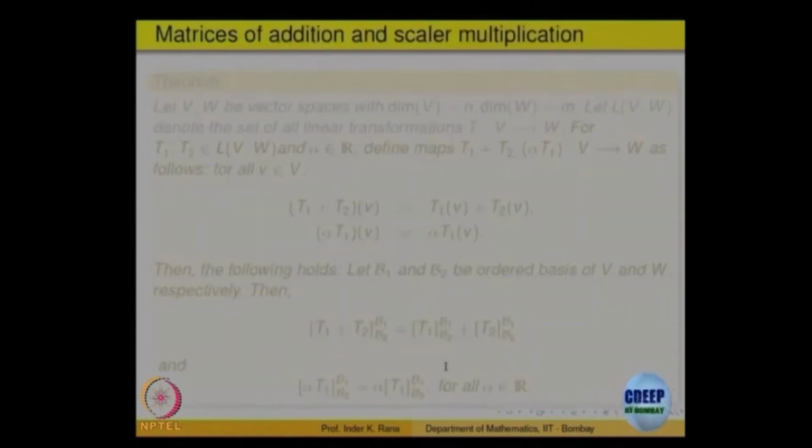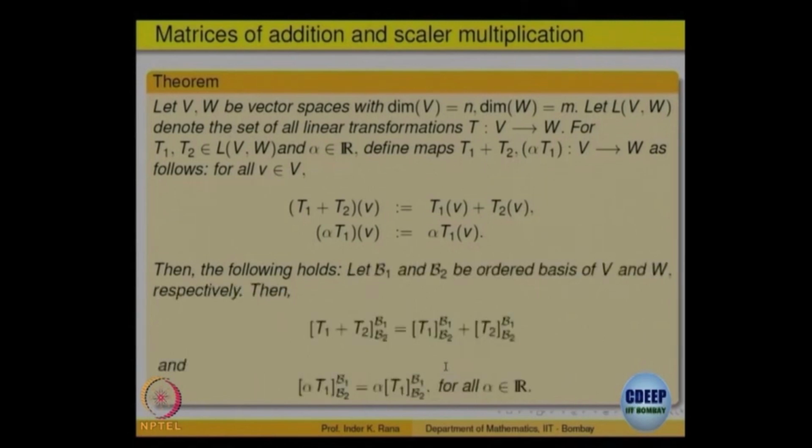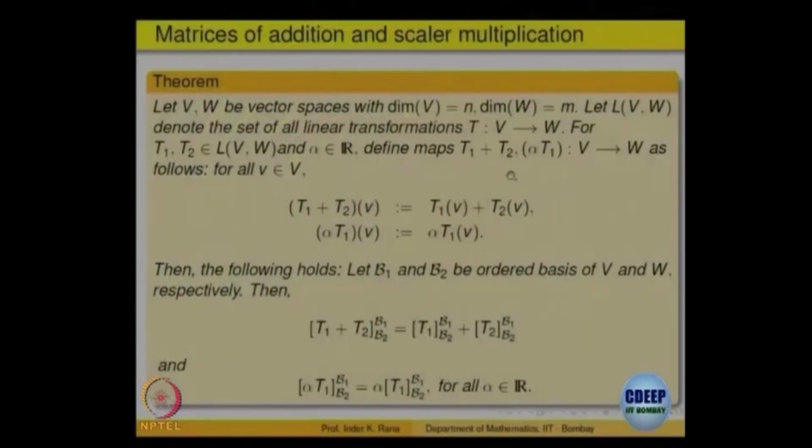So, here are some simple properties which we will not prove, but we will use them. Given a basis on the domain and codomain, you can write down a matrix. The question is, if I take two linear transformations and add them, what is the matrix of that transformation, and what is the matrix of a scalar multiple of a linear transformation. So, this gives a relation. It says supposing T1 and T2 are two linear transformations, and L(V, W) means the set of all linear transformations from V to W, that is a set.